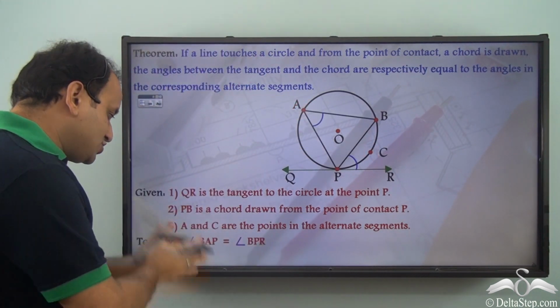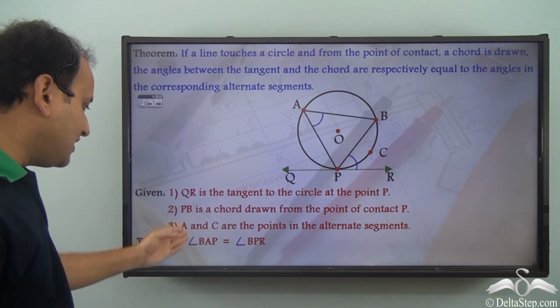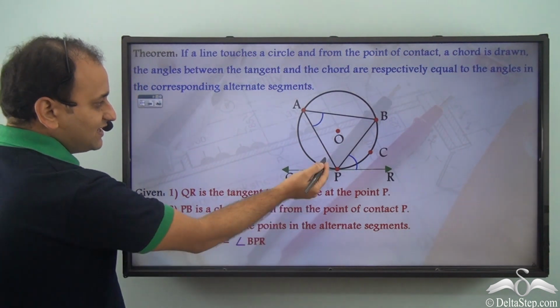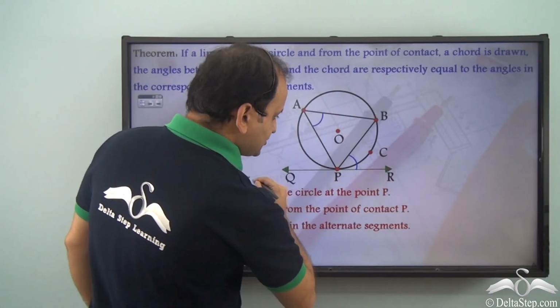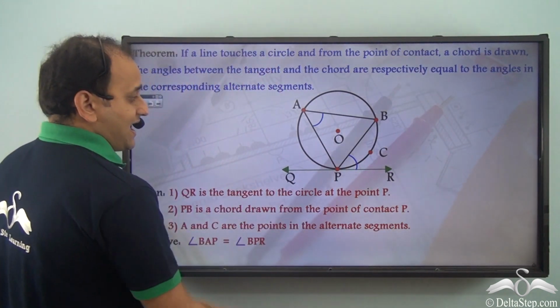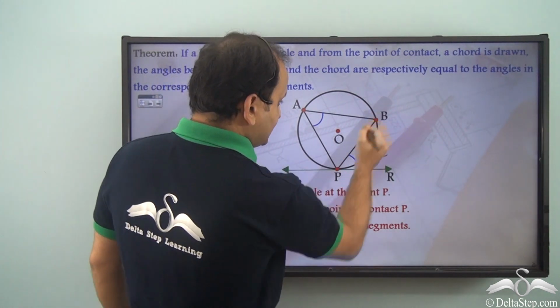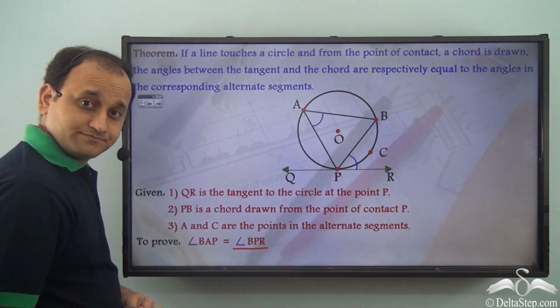Now what we need to prove? We need to prove that angle BAP is equal to angle BPR. As you can see clearly, this tangent QR is making an angle BPR with this chord PB.